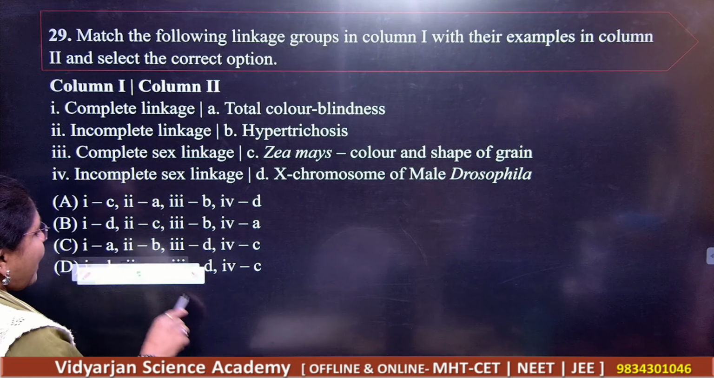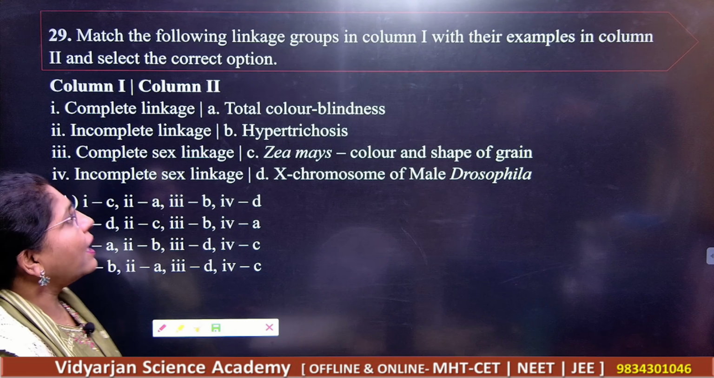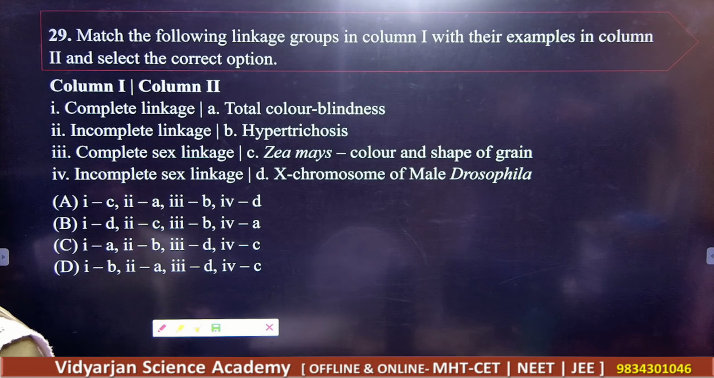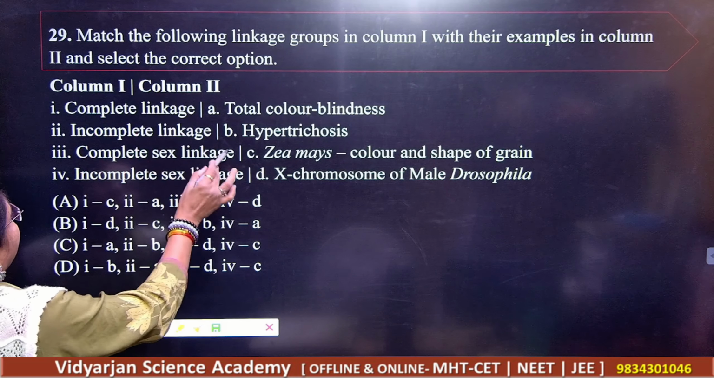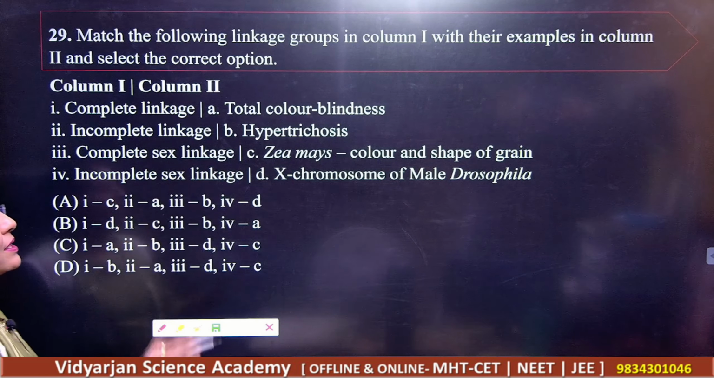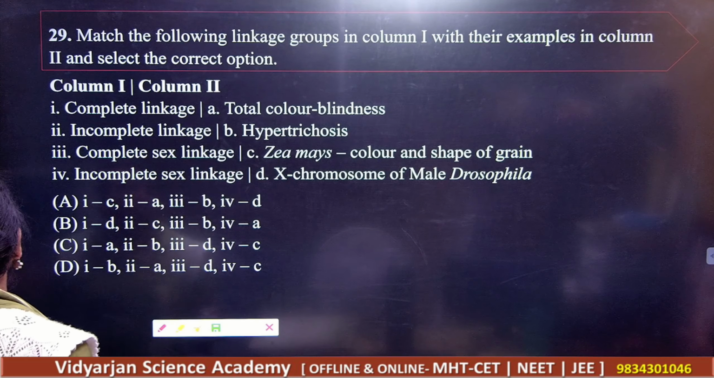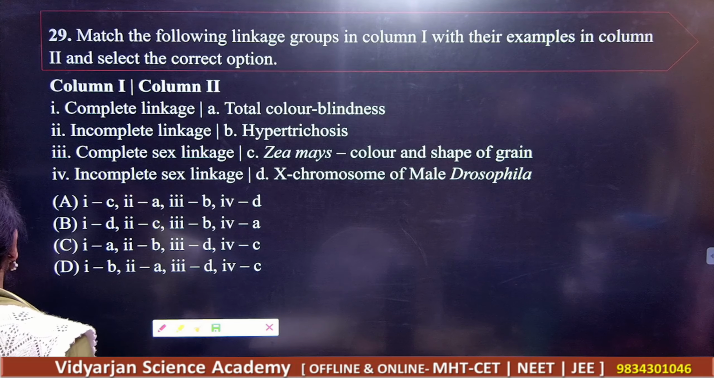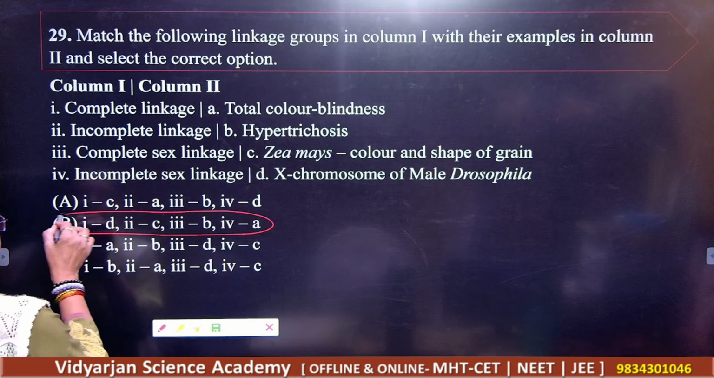Next, match the following linkage groups in column 1 and column 2. In column 1, you have complete linkage, incomplete linkage, complete sex linkage, and incomplete sex linkage. So let us see what the examples of the disorders are. Your answer here is B. B is the correct answer.